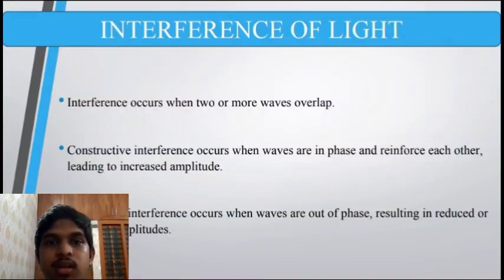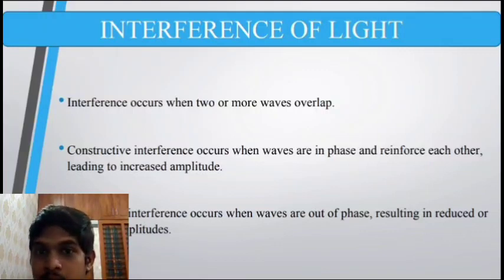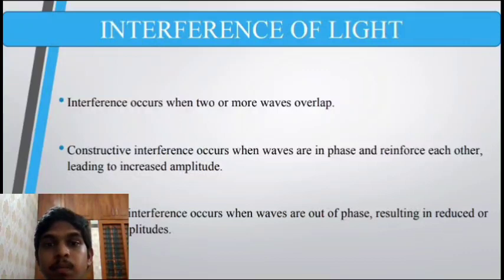Michelson interferometer. Let's see what the Michelson interferometer is all about. The Michelson interferometer is an optical instrument that uses interference to measure small changes in the length of an optical path.